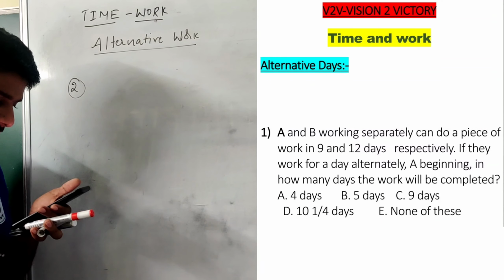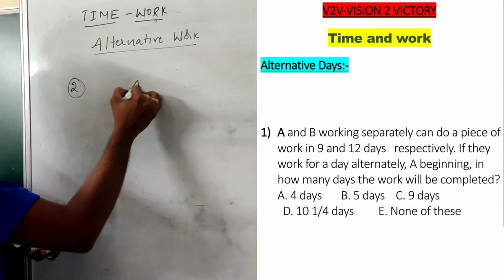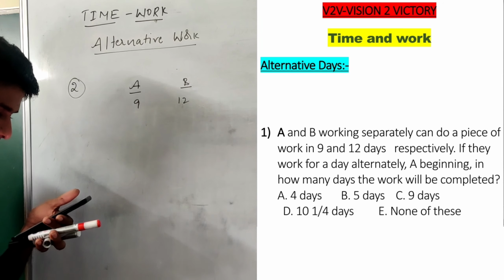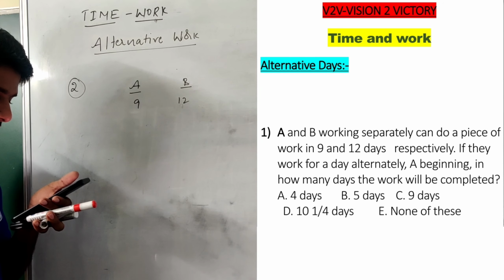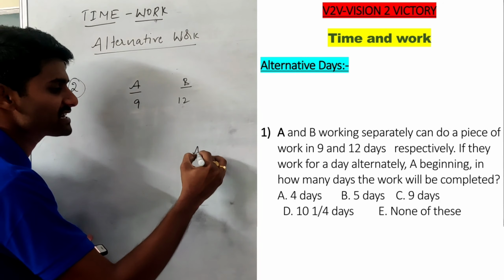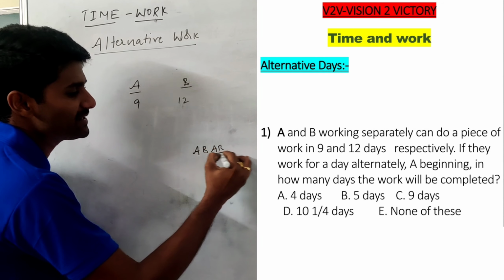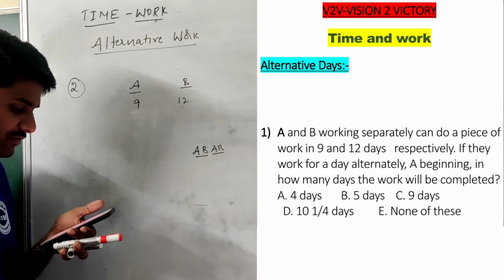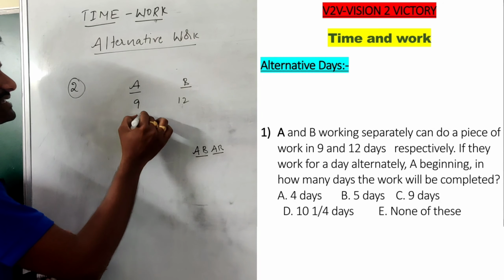A and B working separately can do the work in 9 and 12 days. If they work on alternative days beginning with A, here we start with A and B. Again, every 2 days the efficiency is constant. In how many days will the work be completed? Then see, 9 and 12.